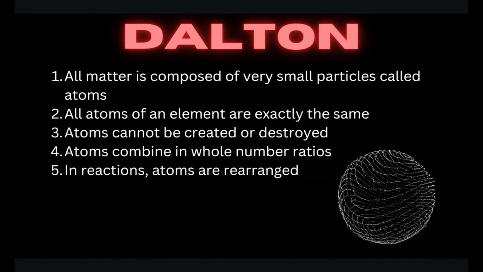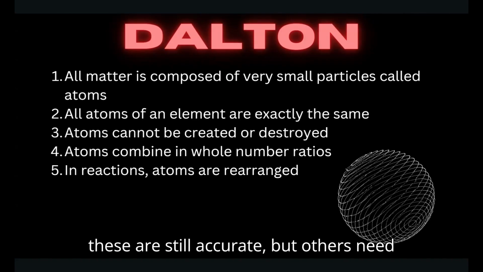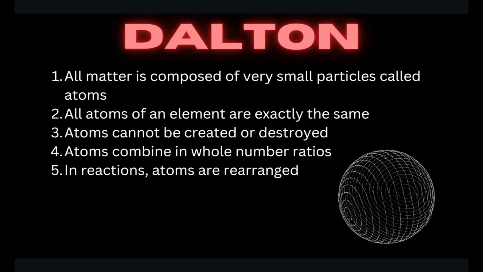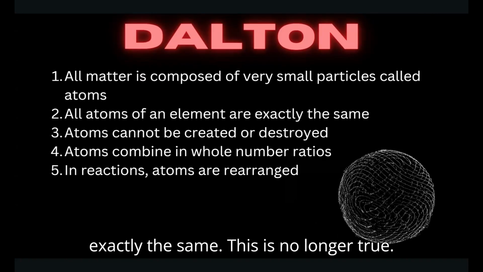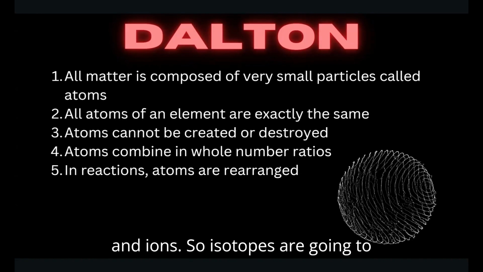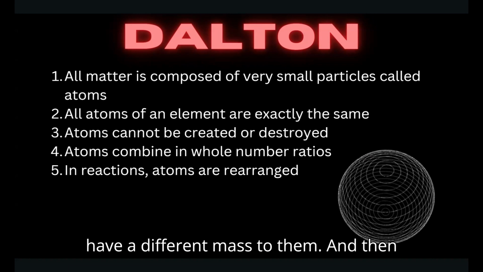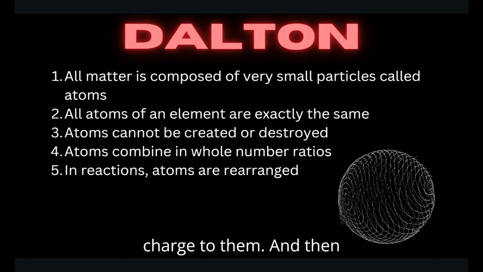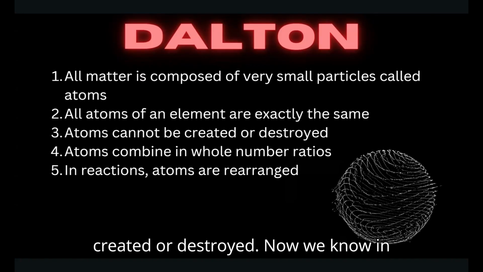Now, through our development of atomic theory, some of these are still accurate, but others need to be revised or are completely wrong. So, for example, number 2, that all atoms of an element are exactly the same, this is no longer true. And we know this is no longer true because we have things called isotopes and ions. So, isotopes are going to be atoms of the same element, but they have a different mass to them. And then ions are going to be atoms of the same element, but they may have a different charge to them.